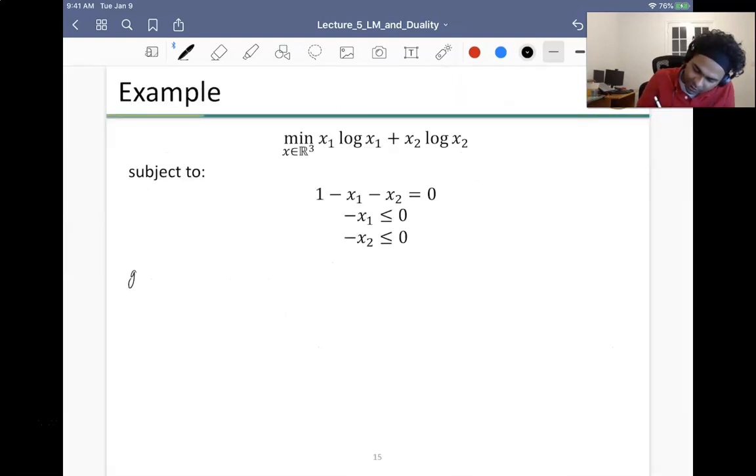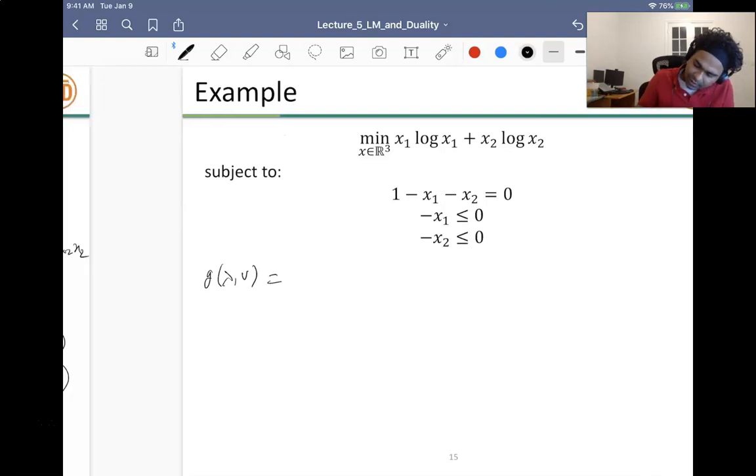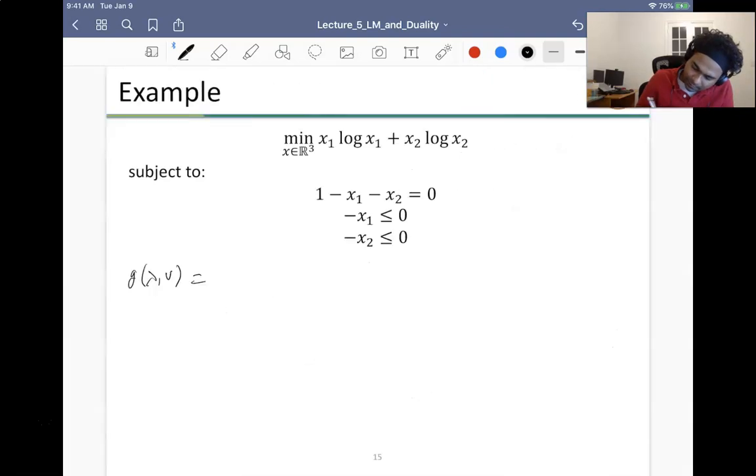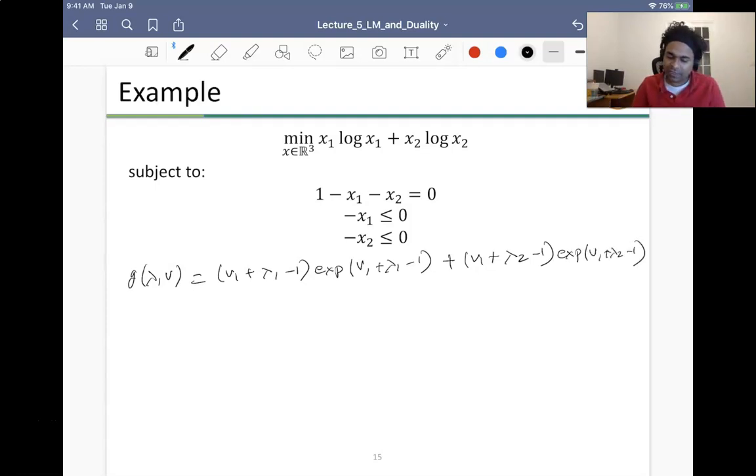So my g of lambda, nu: this term is nu1 plus lambda 1 minus 1 multiplied by exp of nu1 plus lambda 1 minus 1, plus nu1 plus lambda 2 minus 1 multiplied by exp of nu1 plus lambda 2 minus 1. Here all I've done is substitute x1 as the exp, and the log.